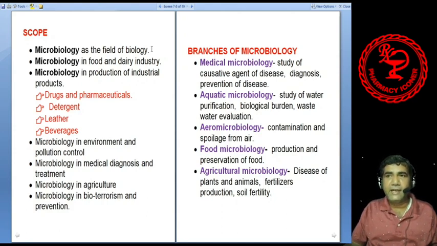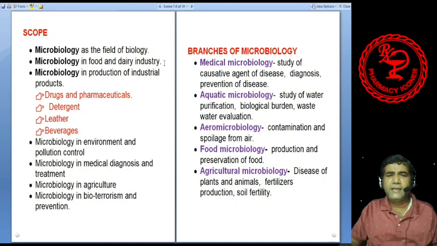So directly we can see and examine, accordingly we can characterize. But in microbiology, that facility is not there. We cannot see our study object. So we have to study them indirectly with the help of a microscope, or indirect means like the presence of gas, colony formation, etc.